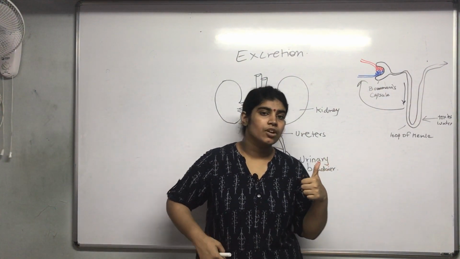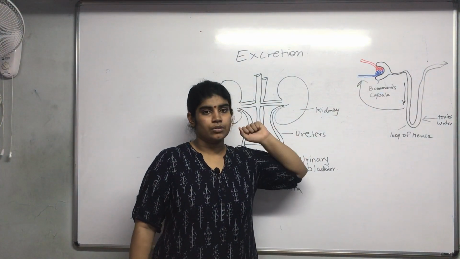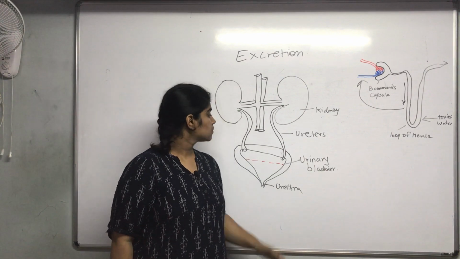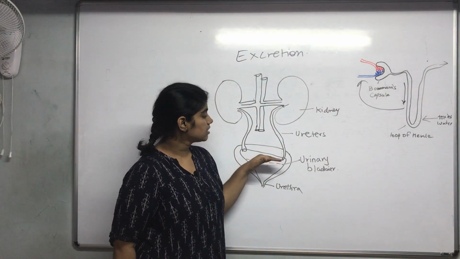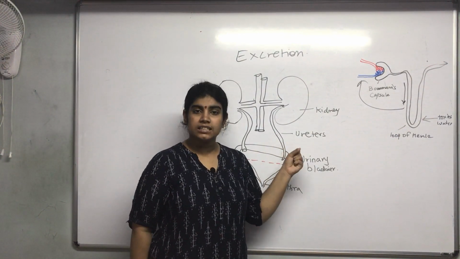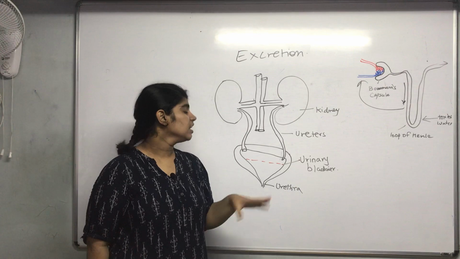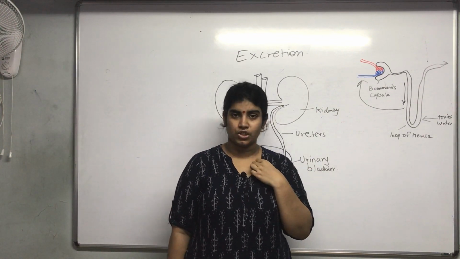The heart is a muscular organ, it contracts and relaxes. Muscles contract and relax. Similarly, when the urine is 3/4 of the urinary bladder, the bladder contracts and relaxes continuously. That is why we get the urge of urination.